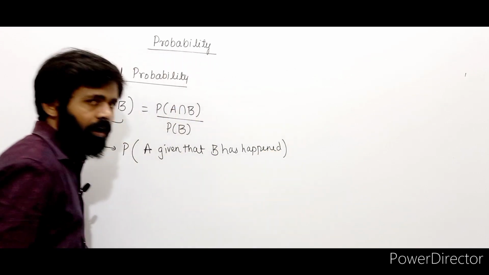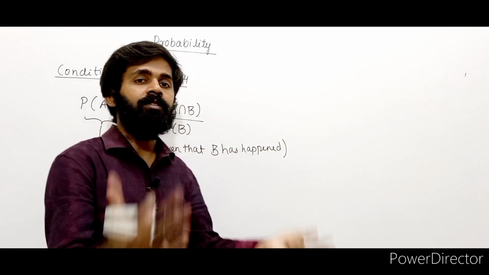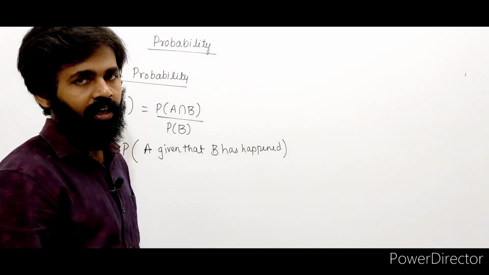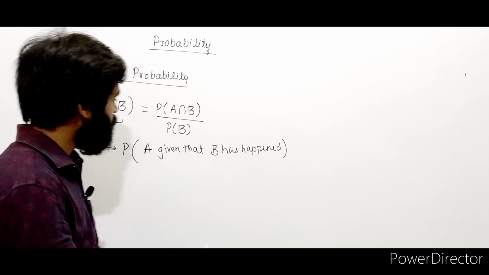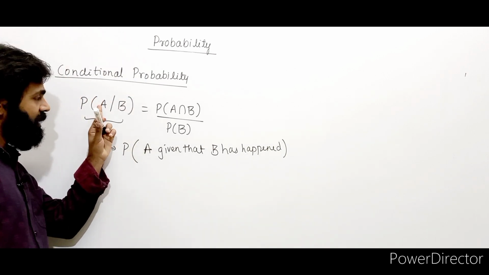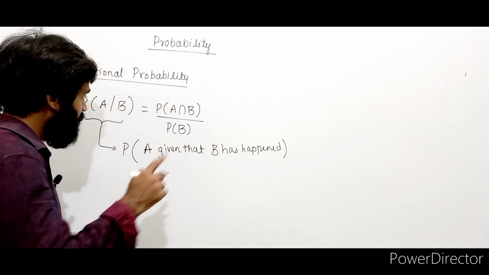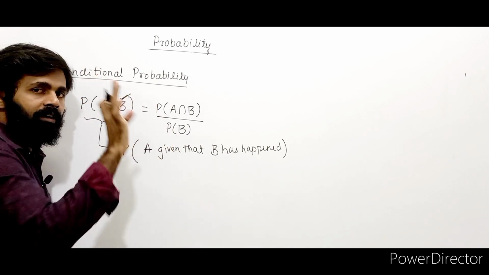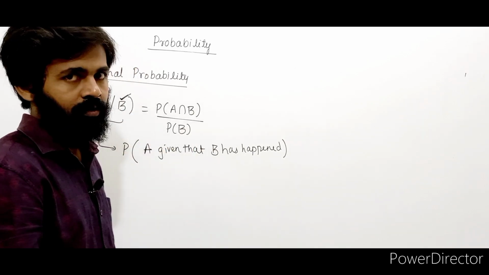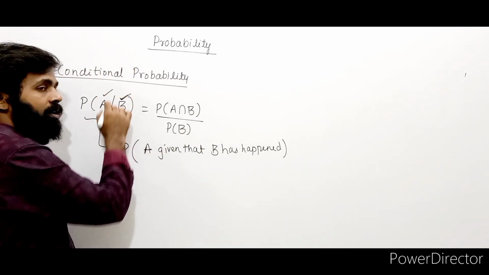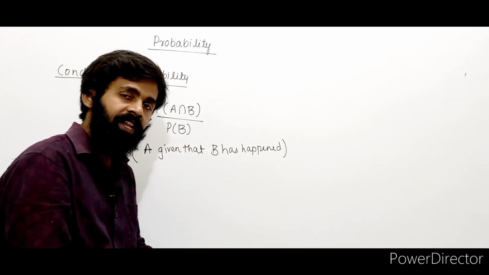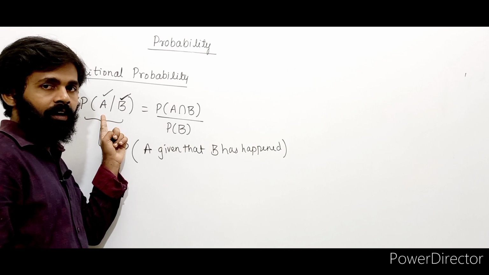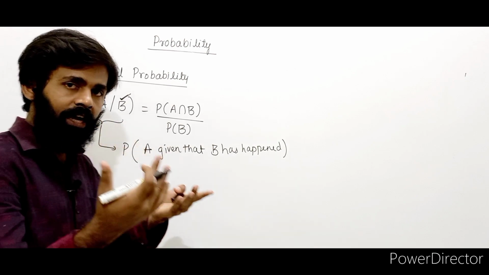This means what? Already the event B has happened. Now what is the probability of happening of event A? That is called conditional probability. So that is represented by P of A bar B. In this case, whatever the second event you have after the bar, that event has already happened. Whatever the first event you have, we need to find its probability. So here we need to find probability of A given that B has already happened.